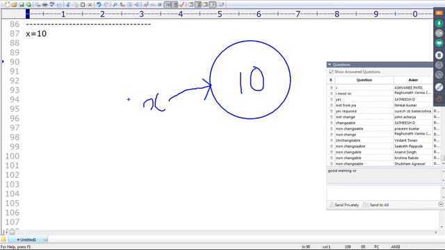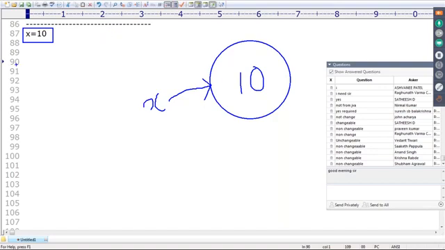Everything in Python is an object only. Int value is also an object, float value is also an object, complex value is also an object, string value is also an object, boolean value is also an object. That's why x is equal to 10 means this is the memory representation. Clear? Are you able to understand up to this?